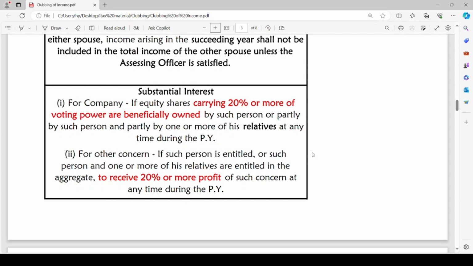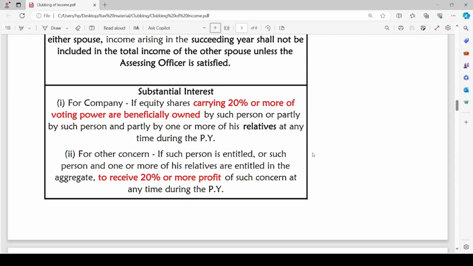If either assessee on his own carries 20% or more voting power, or he beneficially owns such equity shares of the company, or when he along with any of his relatives combinedly carries 20% or more of voting power, in such a case, the individual is said to have substantial interest in the company.